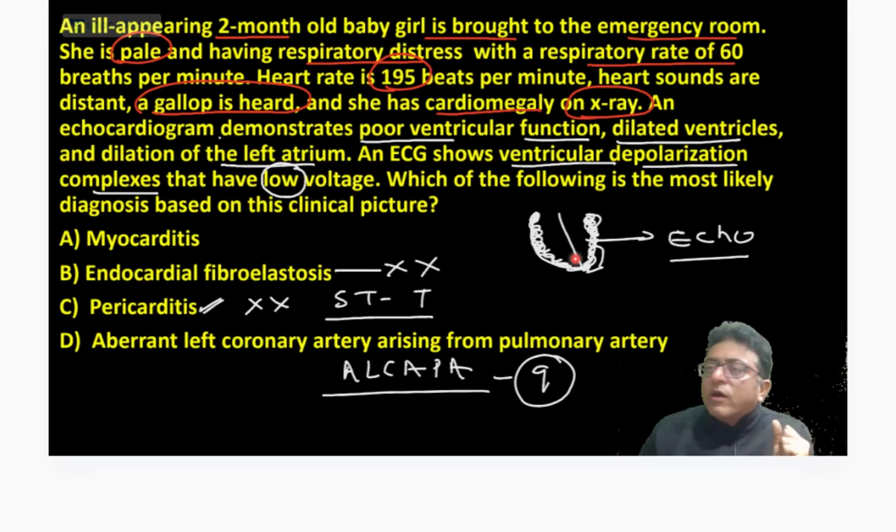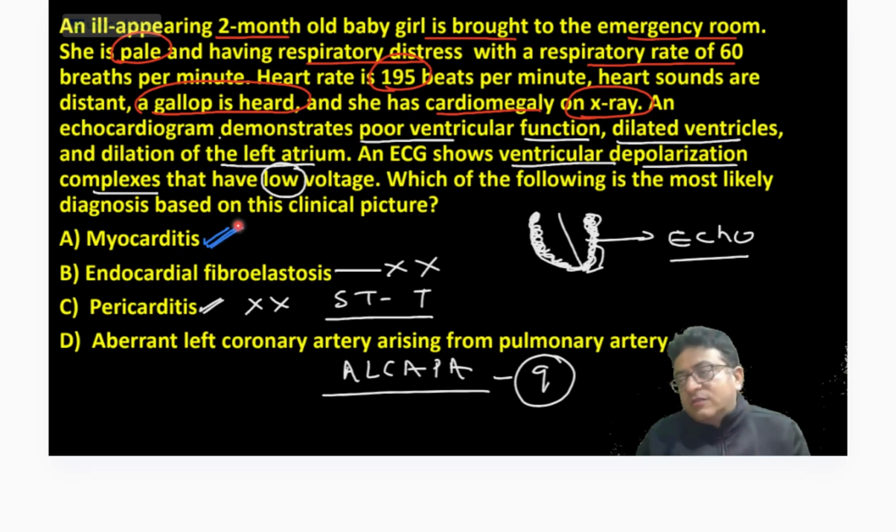If I make it one word, deep Q is present in which pediatric condition? ALCAPA. Which pediatric heart disease mimics MI in adults? ALCAPA. Now with this question, it can't be pericarditis, no ST changes. It can't be endocardial fibroelastosis, echo showing poor LV function, no glistening appearance on echo. ALCAPA, no Q wave is there. It's the classical history of myocarditis.